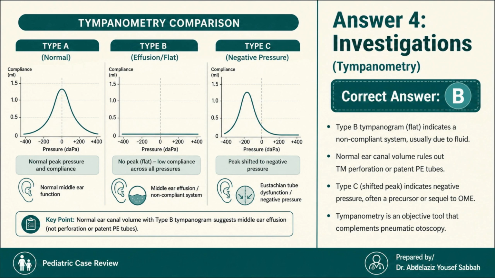A type A tympanogram represents normal middle ear function with a sharp peak around zero pressure. A type C tympanogram shows a peak shifted to negative pressure, which indicates eustachian tube dysfunction and is often a precursor or sequel to effusion. Tympanometry is an objective, quick, and child-friendly tool that powerfully complements pneumatic otoscopy.